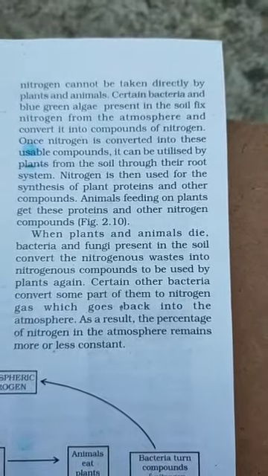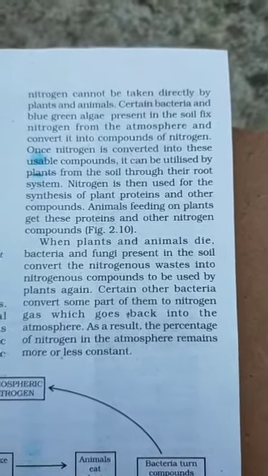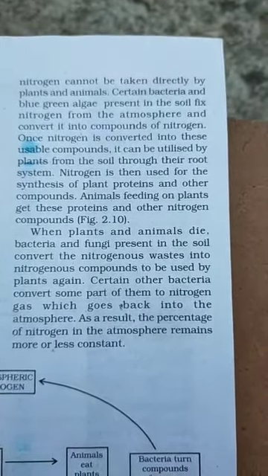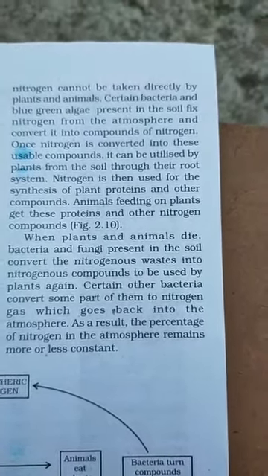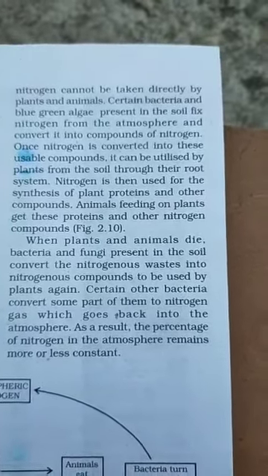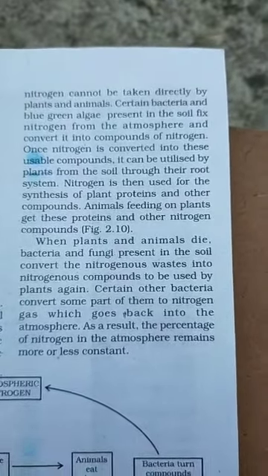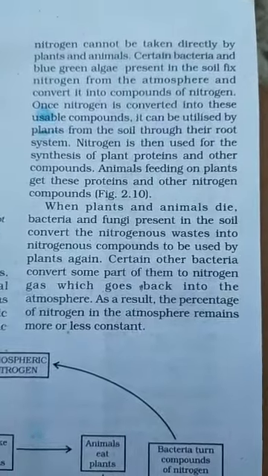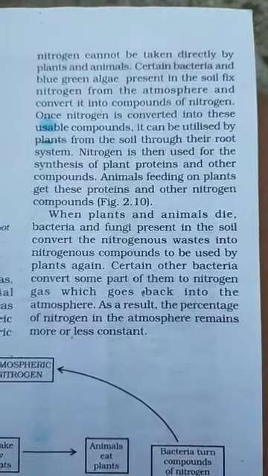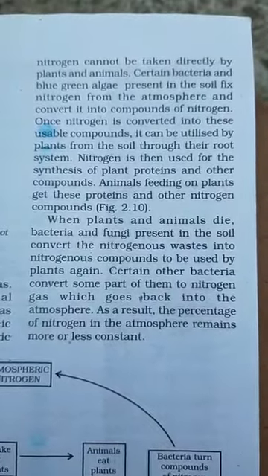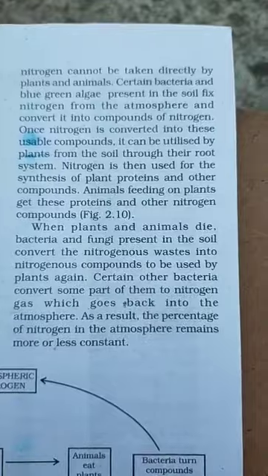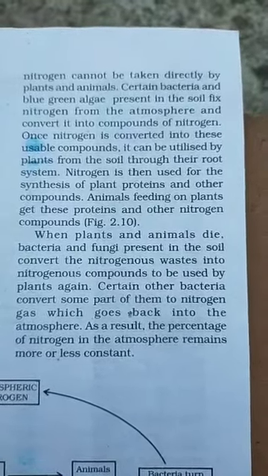Animals feeding on plants get their protein and other nitrogen compounds. We eat leguminous plants like beans, peas, soybeans and peanuts, which contain nitrogen, so our body also contains some amount of nitrogen.